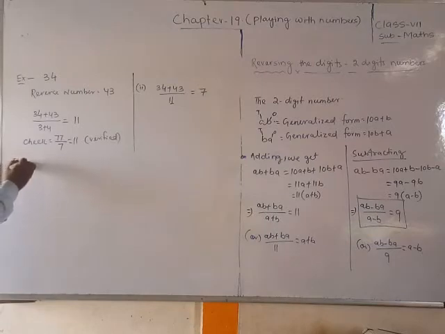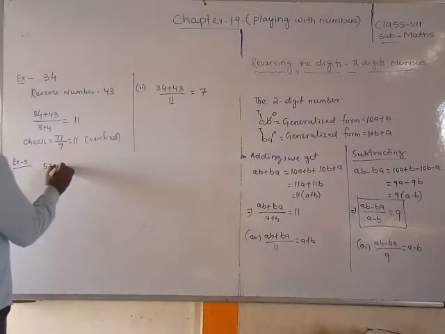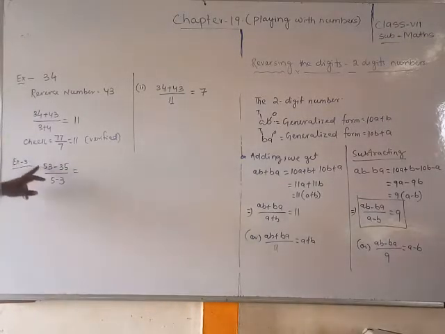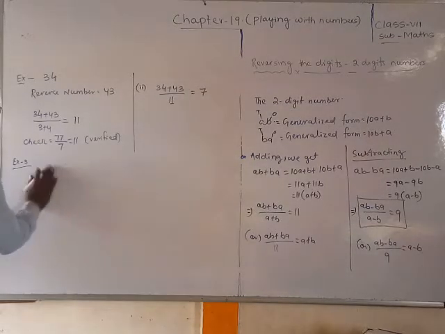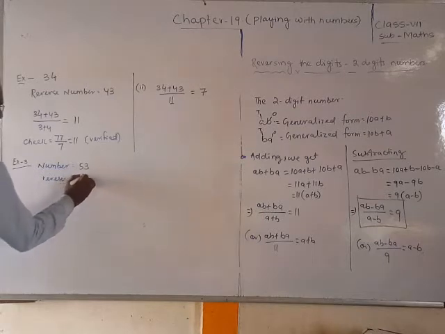Same like, students, example 3, we do the subtraction way. Suppose 53 minus 35, divided by 5 minus 3. What will you get? 53 minus 35. We reverse it. The number is 53, and the reverse number is 35.